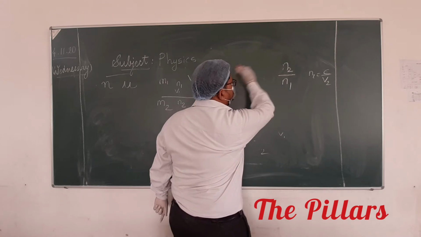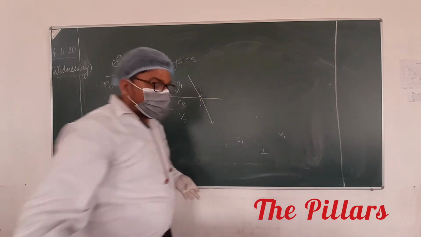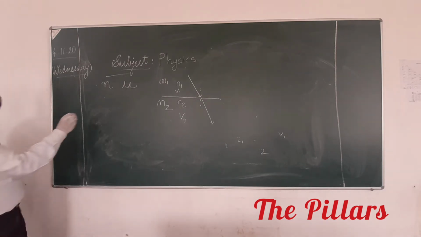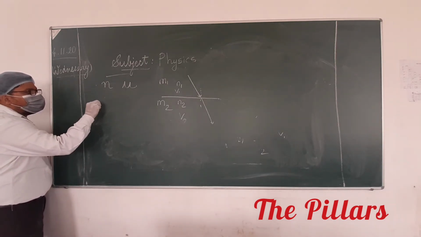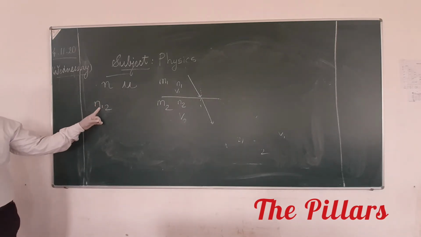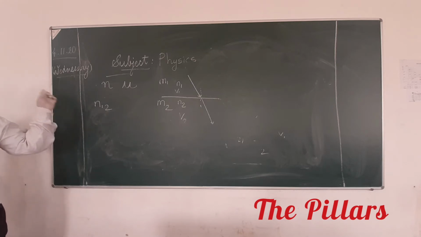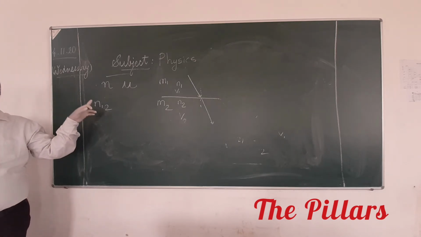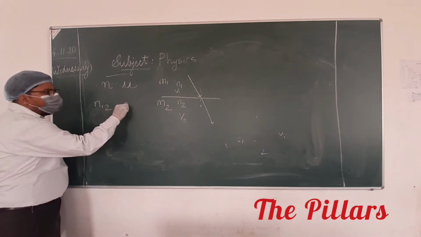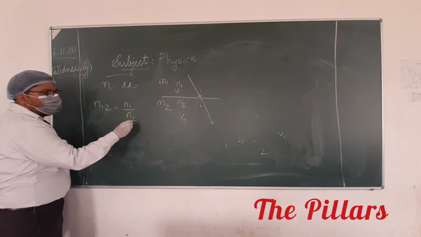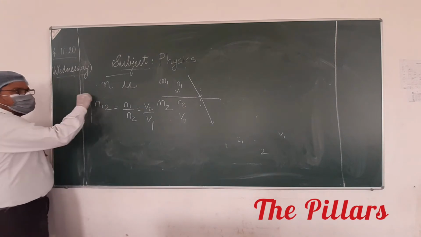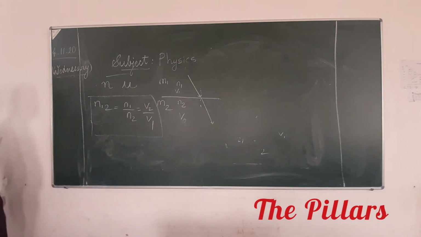Now let's take another thing. Suppose we are talking about N12. What does it mean? Refractive index of 1 with respect to 2. So it will be written as N1 upon N2, or it will be equal to V2 upon V1. Is this point clear to all of you now?